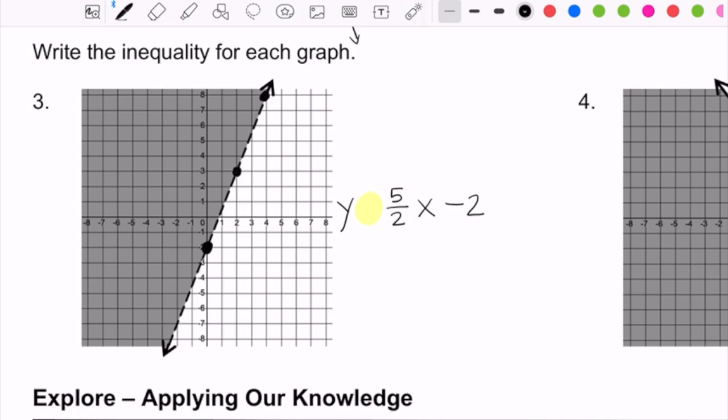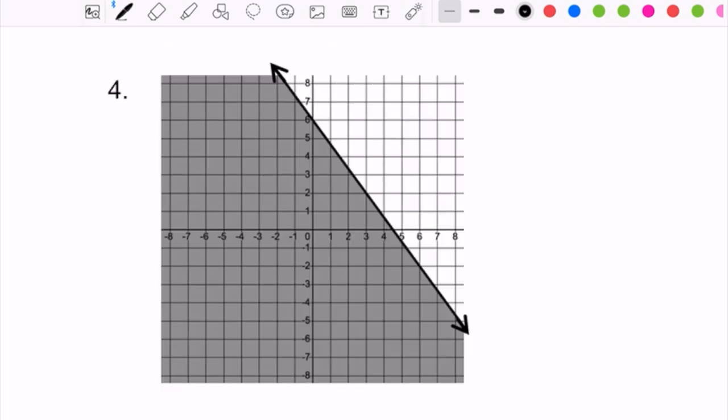On this one, it's a dashed line, so it's not going to have the or equals to line underneath it. And then because we shaded above the line, that will help us decide that it's a greater than symbol. And so the inequality that's graphed here is y is greater than 5 over 2x minus 2. In this last review, example number 4, we'll do the same thing.